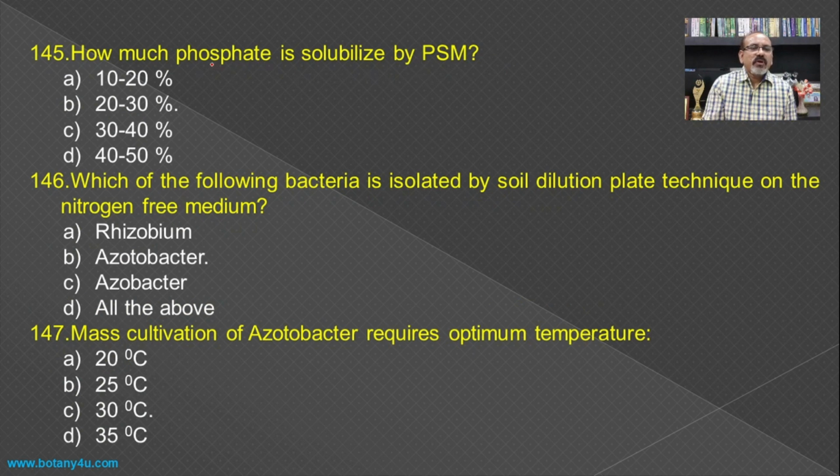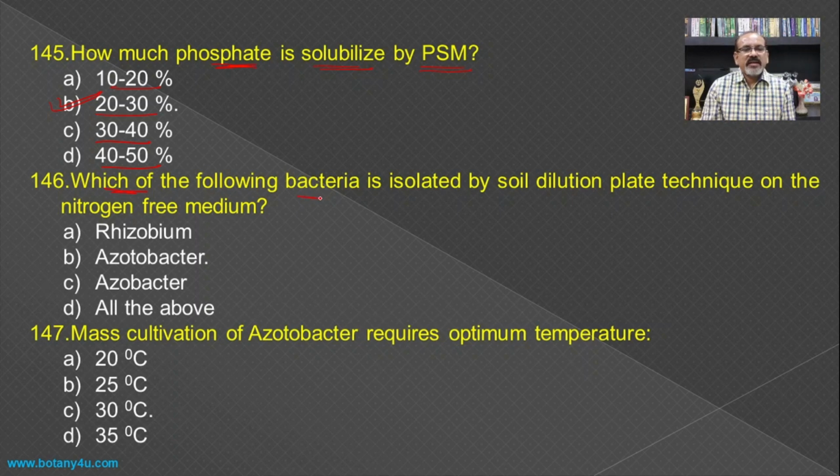Then how much phosphate is solubilized by the phosphate solubilizing microorganisms or bacteria? 10 to 20, 20 to 30, 30 to 40, or 40 to 50. Usually when we employ different phosphate solubilizing microorganisms, they are responsible to fix 20 to 30% of the phosphate.